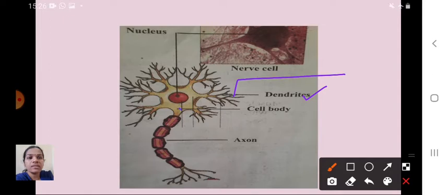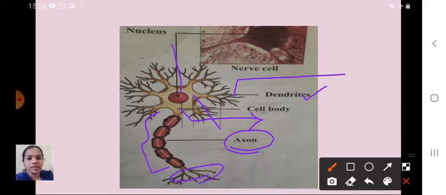Next, this is the cell body, and this one is the nucleus. Here the cytoplasm is there. And this long thread is called the axon. Here the next nerve cell will start. This is the structure of a neuron, which you had studied in the 15th chapter.